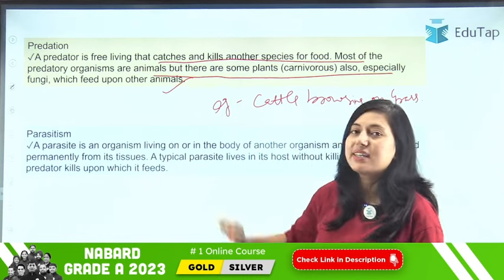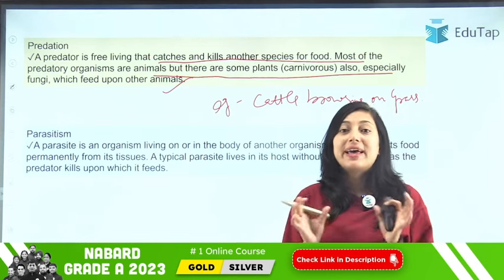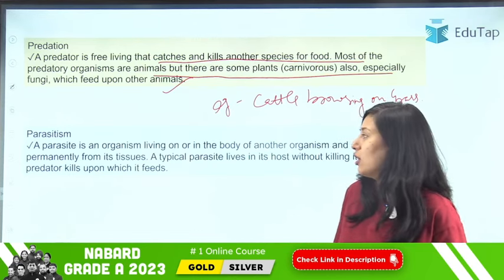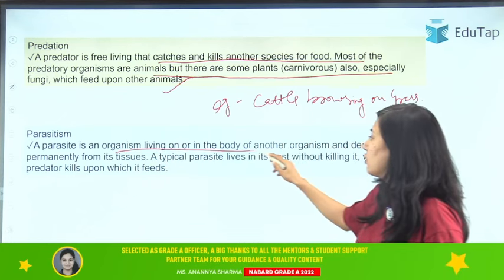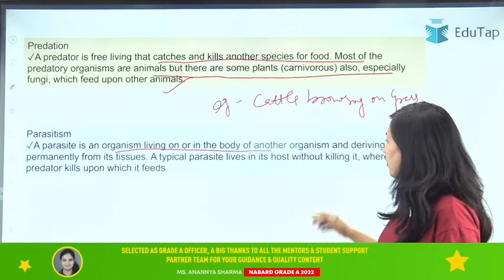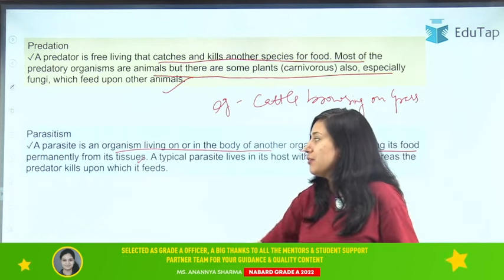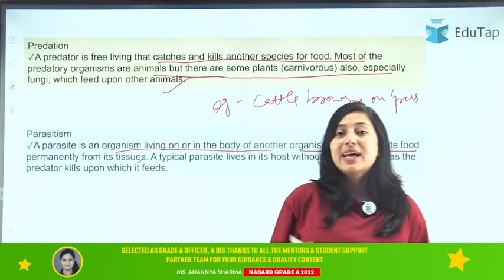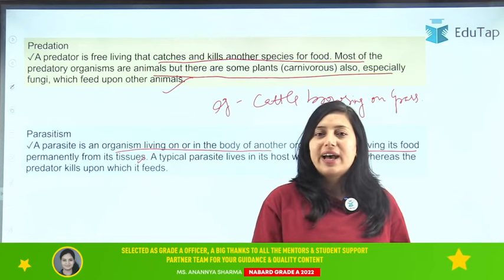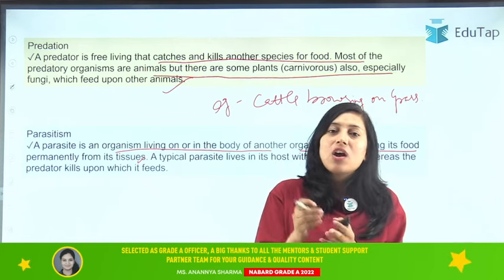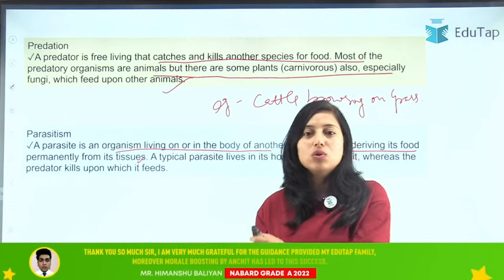Then we have parasitism. Parasitism is a term related to parasite. So what is a parasite? Basically a parasite is an organism living on or in the body of another organism for deriving food permanently from its tissue. It is not killing the organism, it is just living on or inside the body of that other organism, that is the host organism.